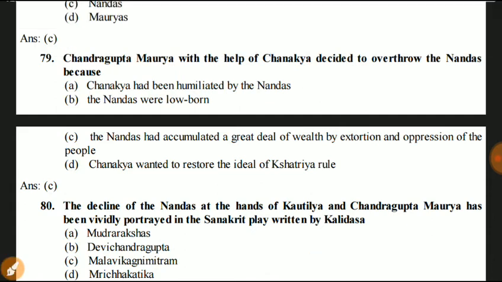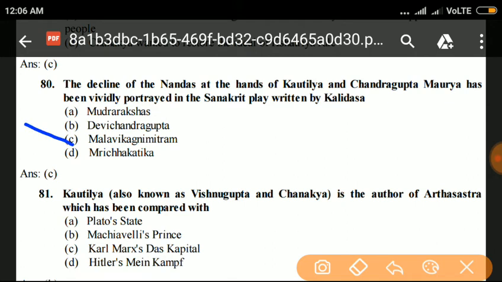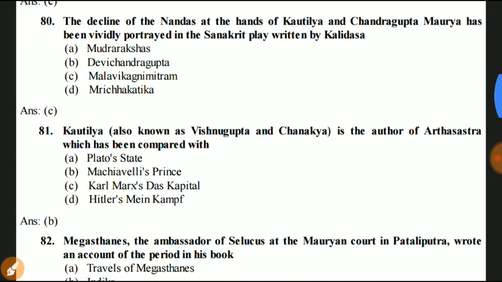Next question, question number 80. The decline of the Nandas at the hands of Kshatriya Chandragupta Maurya has been vividly portrayed in the Sanskrit play written by Kalidas: Mudra Rakshasa, Devi Chandragupta, Malavikagnimitram, and Mrichchhakatika. Answer is C. Malavikagnimitram.